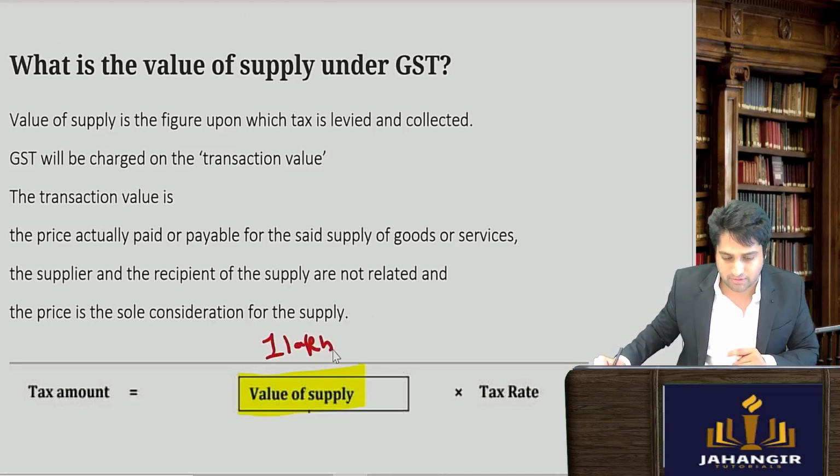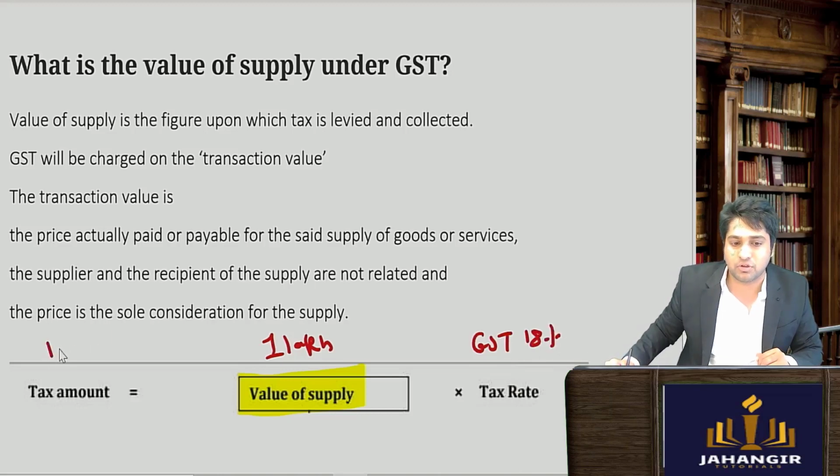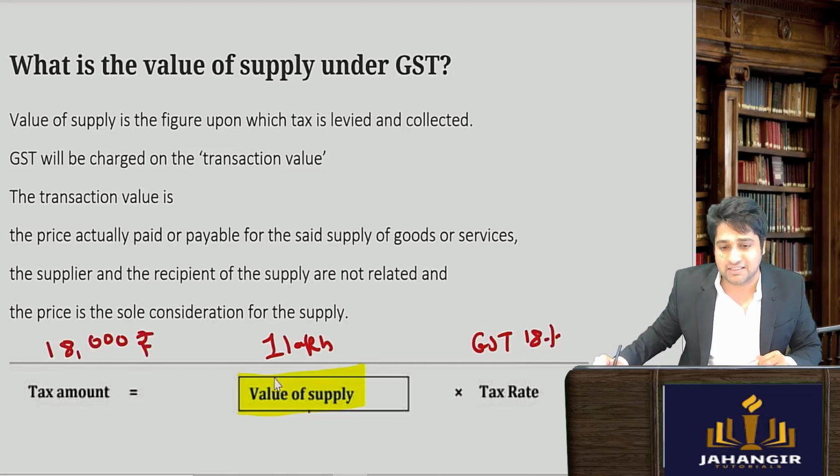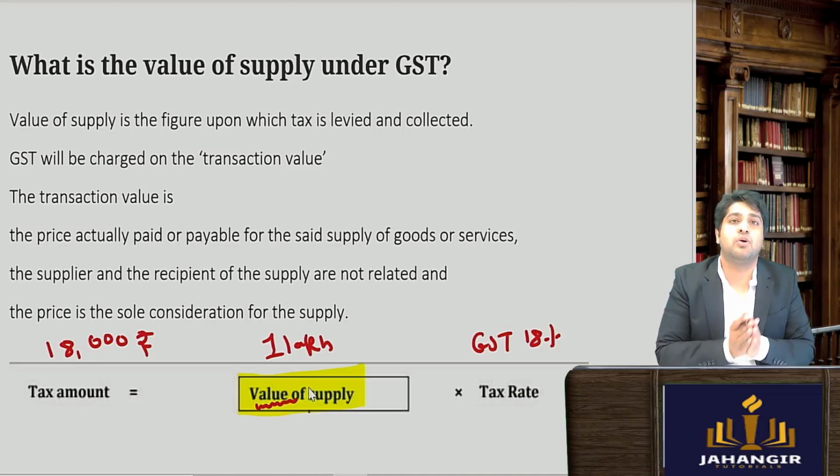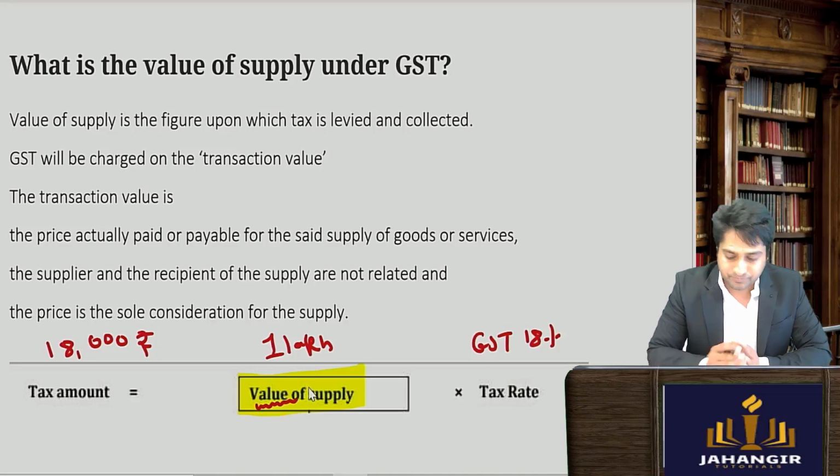The GST rate is, let's say, 18%. So I can find out the amount of GST payable in rupee terms. So I can understand that value of supply is very important to understand to find out what is GST payable.